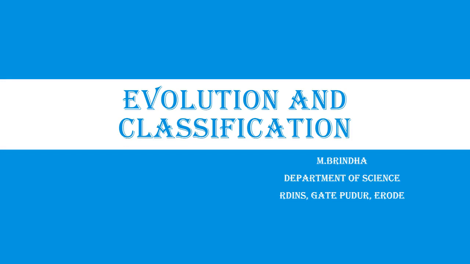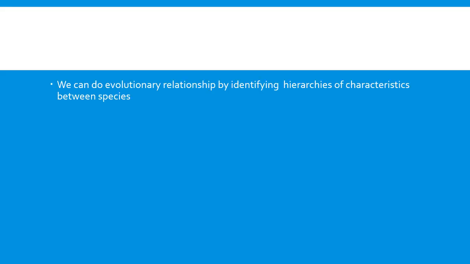Hello children, good morning. Today we are going to discuss the topic of evolution and classification. We can trace the evolutionary relationship by identifying the hierarchies of characteristics between the species.